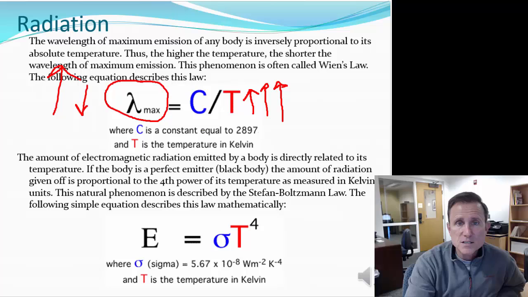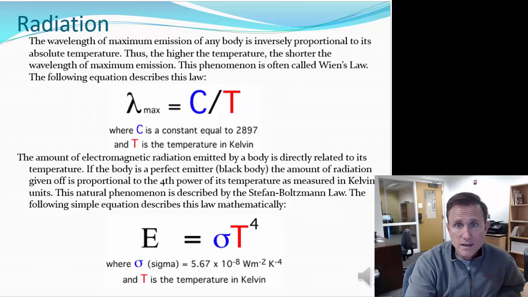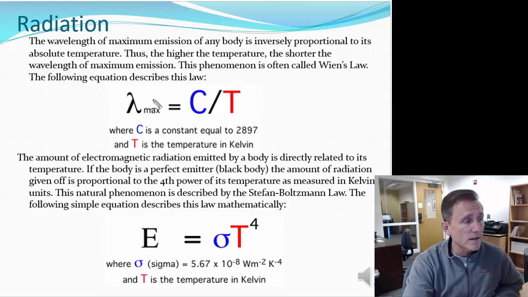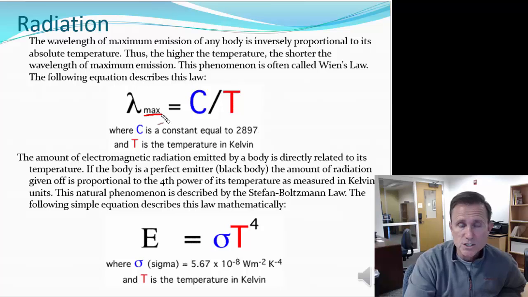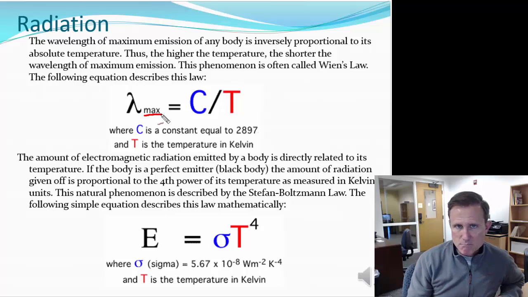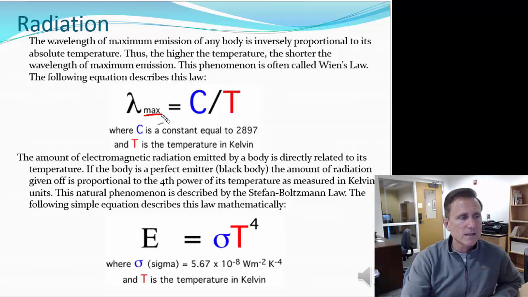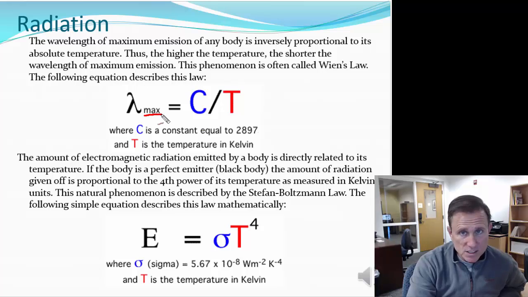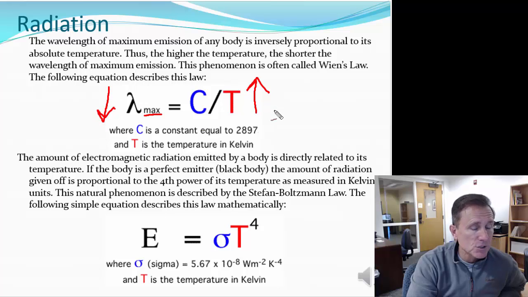So again, this first law tells us that the maximum wavelength, where the object is emitting most of its energy, whether it's the sun or the earth or me or your desk, is inversely proportional to the temperature, meaning as the temperature goes up, that wavelength goes down.